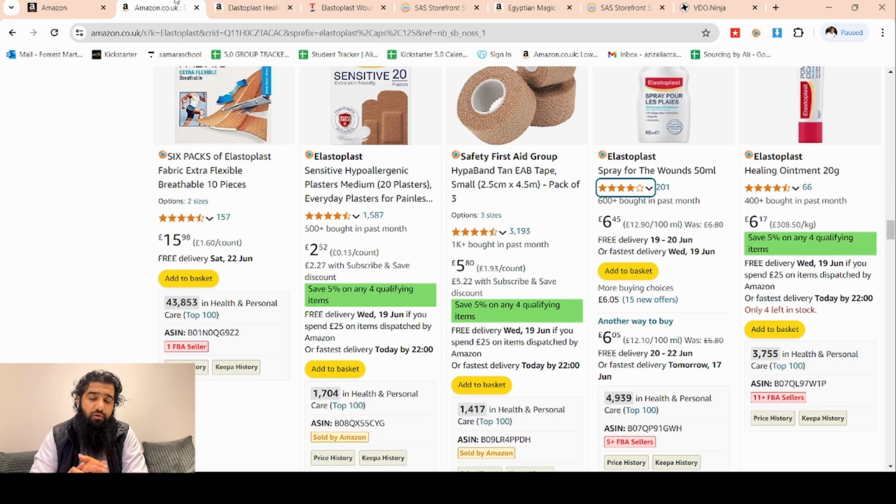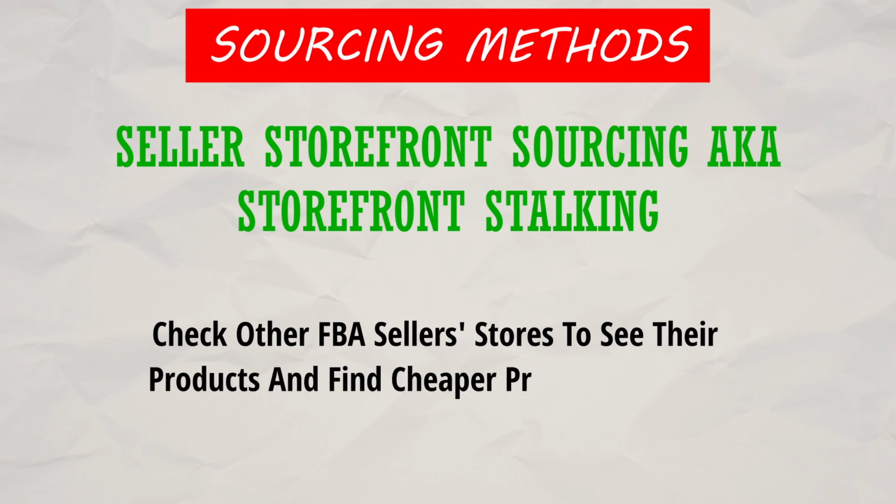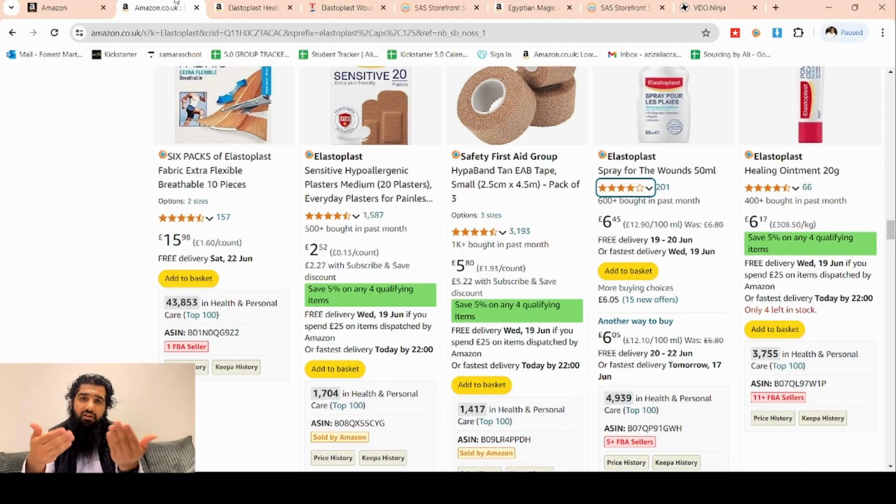When we are sourcing products, the particular method that I want to discuss today is seller storefront stalking. In this method, we see what other online arbitrage sellers are selling. We basically go onto their stores and search their products on Google to see whether they are available on retail sites or not, like Tesco, Boots, Ocado, and retail sites like these.